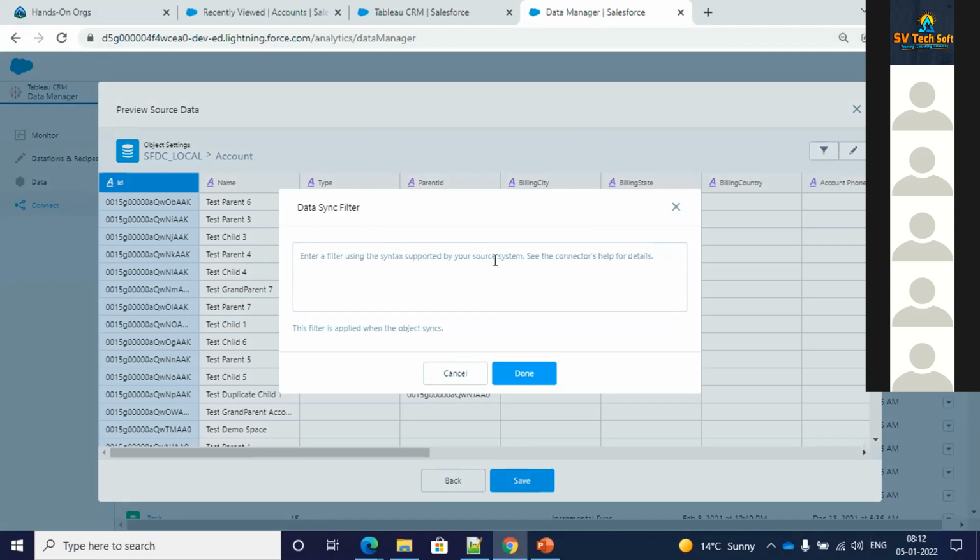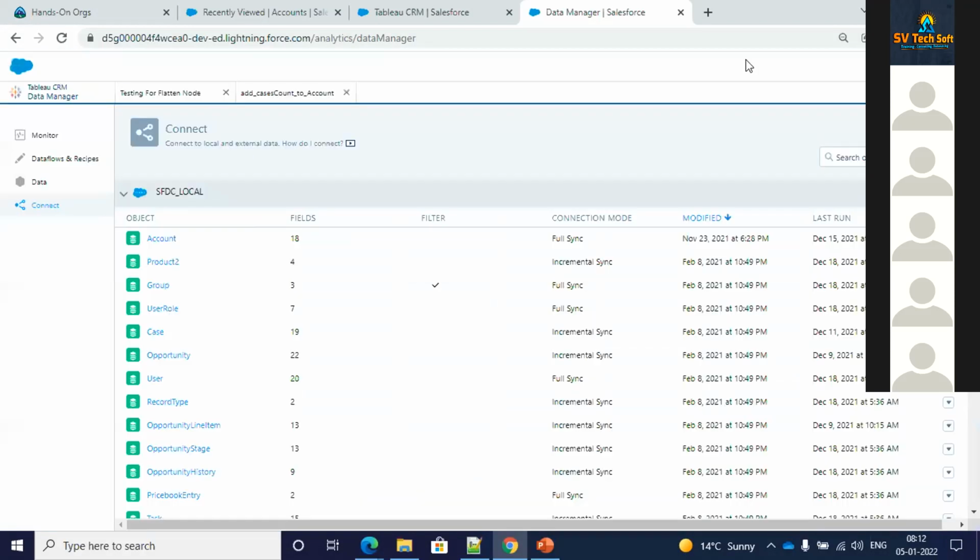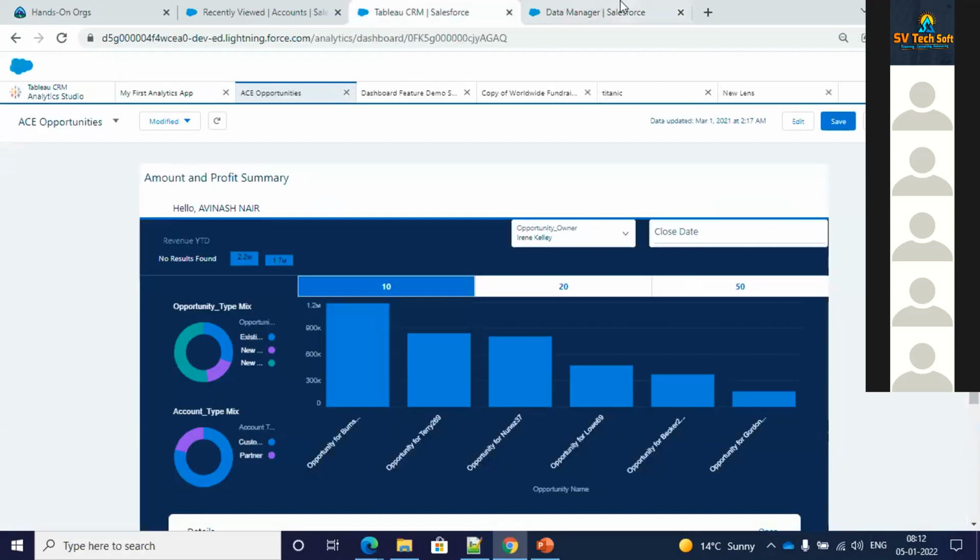Through filters you will be able to ensure that from whichever external sources you're pulling in, you're not pulling all the data, because they may not be comfortable, right? There could be certain information which they want to share to Salesforce CRM, and you can do filtering and pull in those records only. This is one thing. And here also you can do as I was showing you.